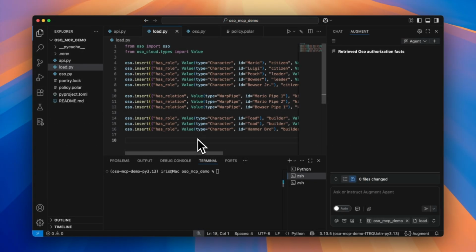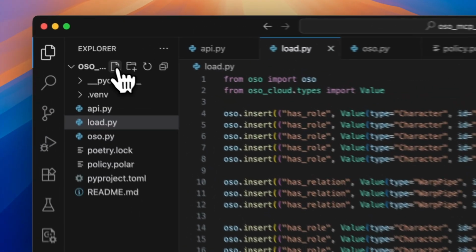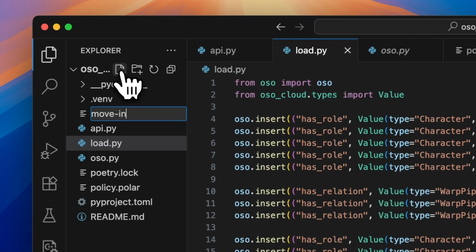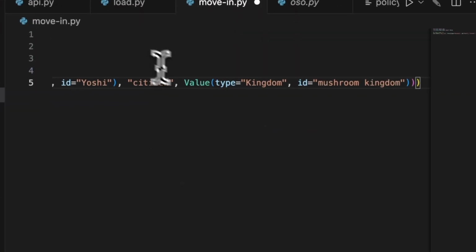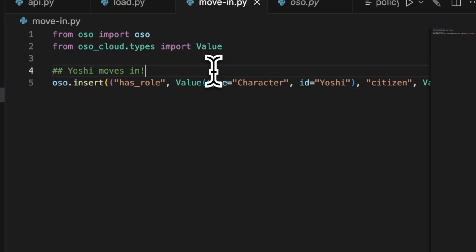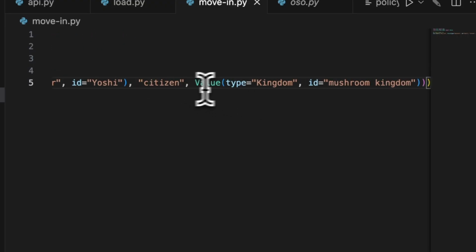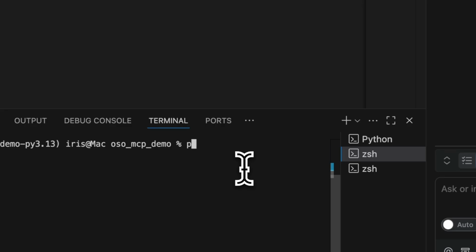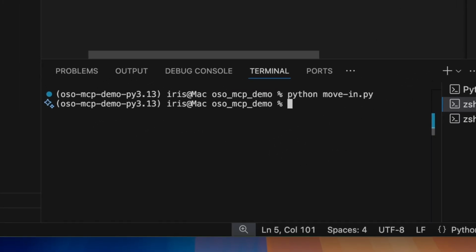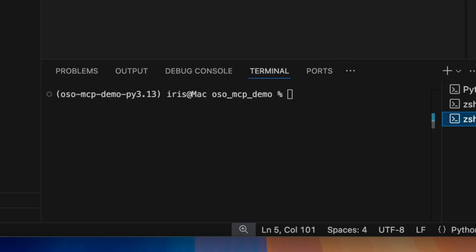Let's say Yoshi moves to Mushroom Kingdom. Let's create a new load script and register him as a citizen. So here we can see we're adding a has role fact for Yoshi as a citizen of the Mushroom Kingdom. Let's run that script. And then let's check if Yoshi has permission to live in Mushroom Kingdom now.